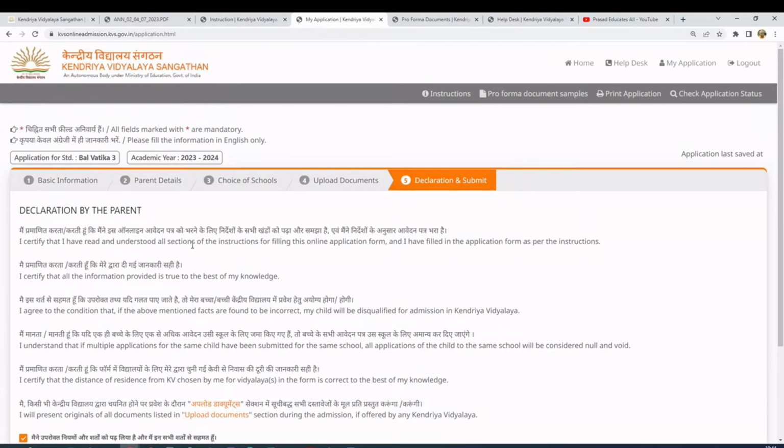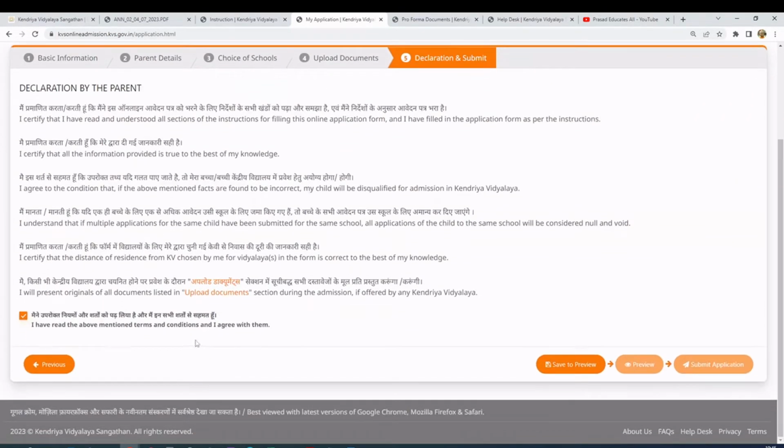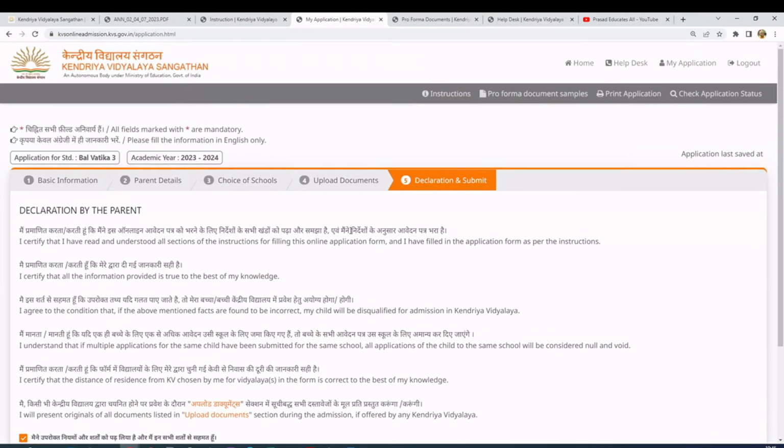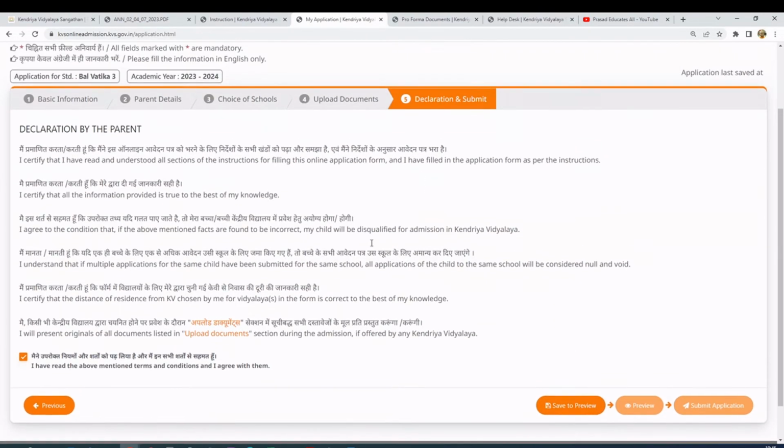They strictly say that you have to fill only one application, and in one application you are allowed to select 3 schools. If you are filling multiple applications, both applications get rejected. That's what they are warning, and that whatever information you have given is correct. So you say okay, whatever data I have given is correct.